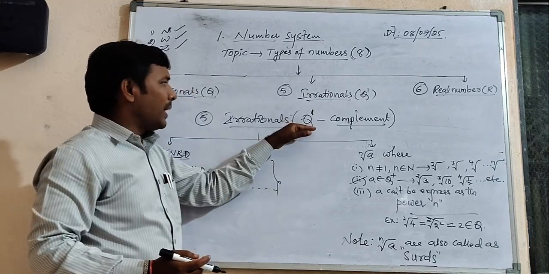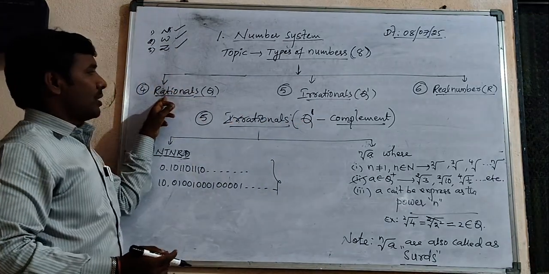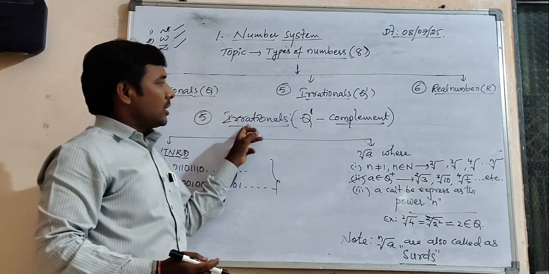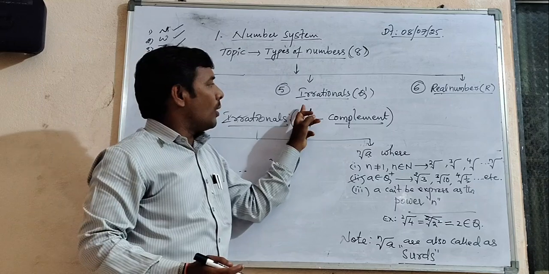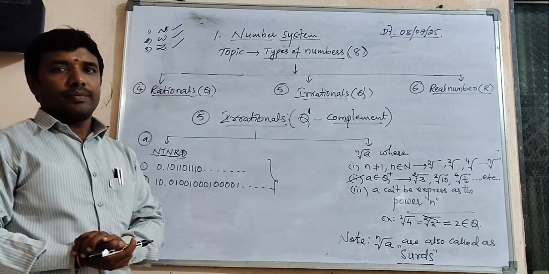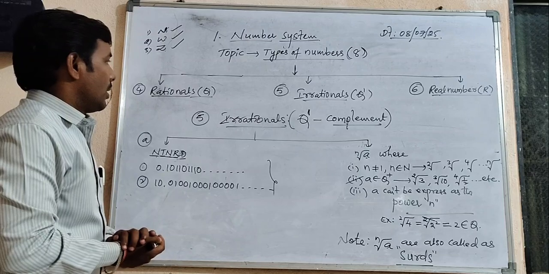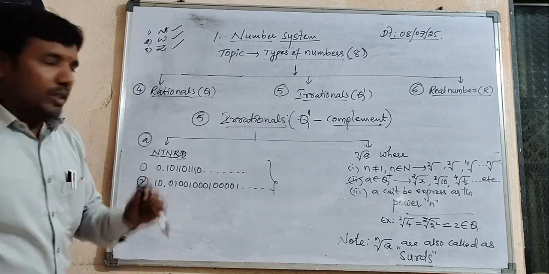It is completely opposite to rational. Rationals are denoted with Q. Irrationals are denoted with Q complement. Do you have a clear idea? Then, okay.